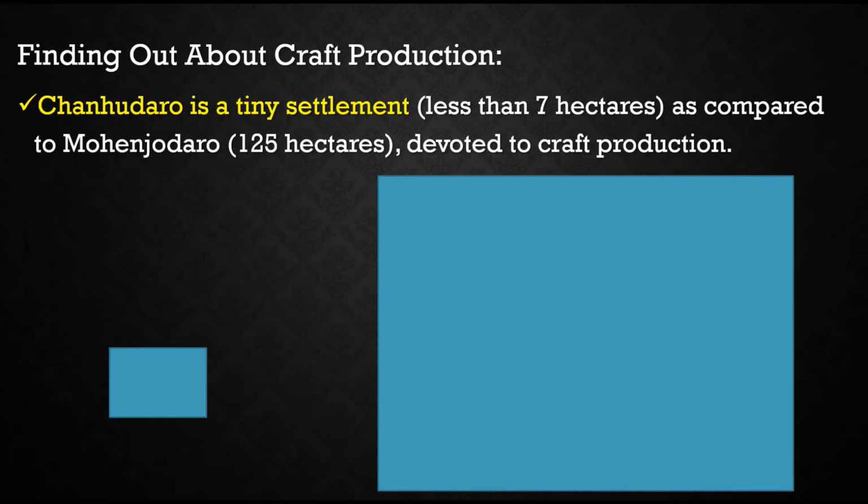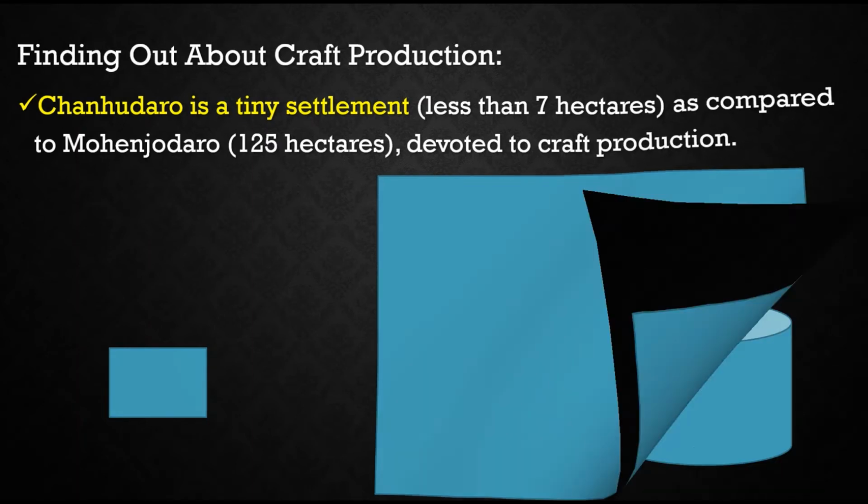There is a comparison with Mohenjo-daro. You can understand the first box is Chanhudaro, which has hardly 7 hectares of area. When it comes to Mohenjo-daro, it is 125 hectares. But Chanhudaro is very famous as a tiny settlement for craft production. You already saw that beads and such things were made in this place.